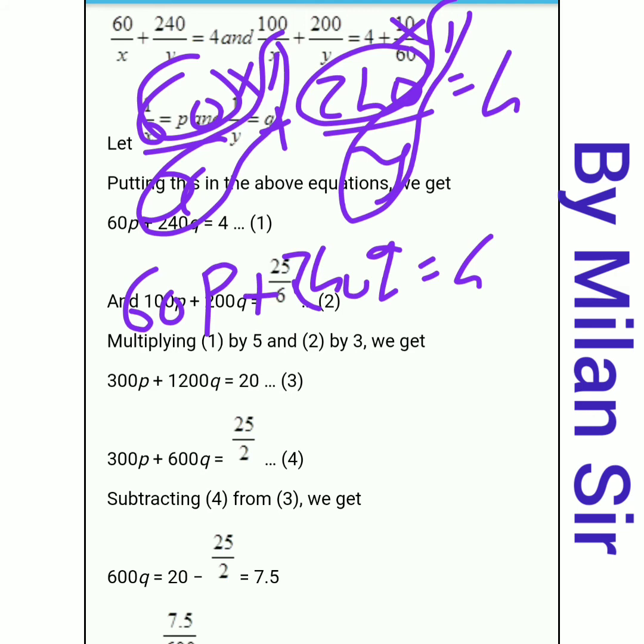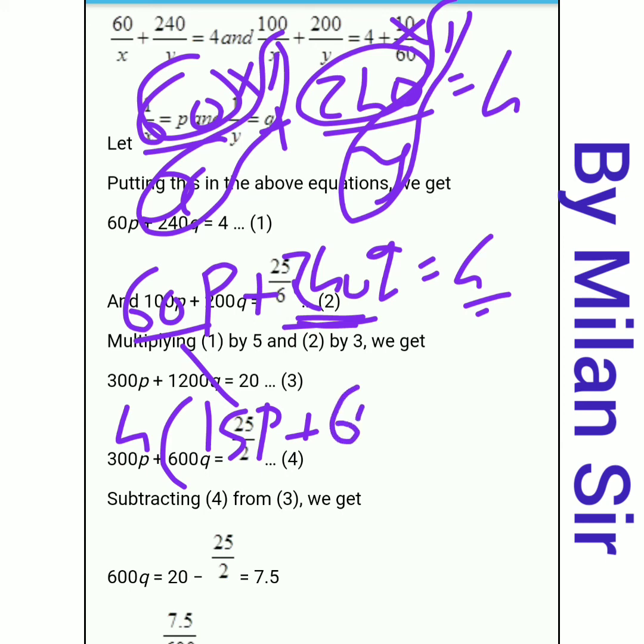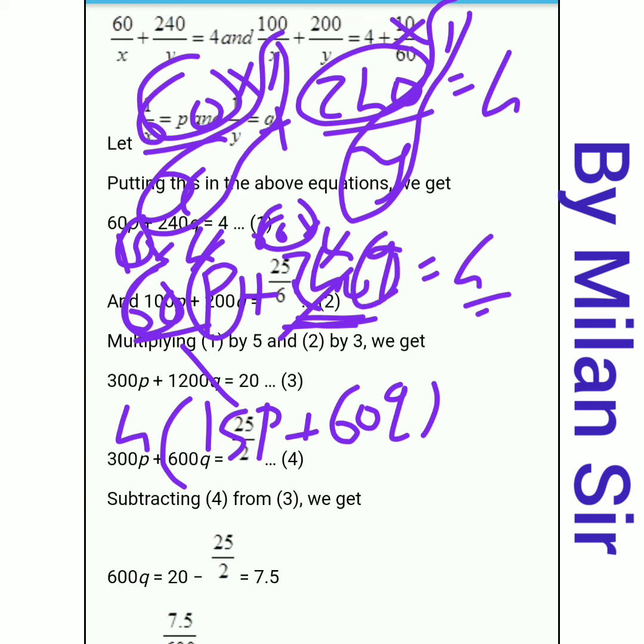Now here we can take 4 as common from both terms because on the right hand side we have 4. So 4 is common. In the bracket, 15p, because 15 times 4 is 60. Now 60 times 4 is 240, and 4 is already common, so here we write 60q, equal to 4.